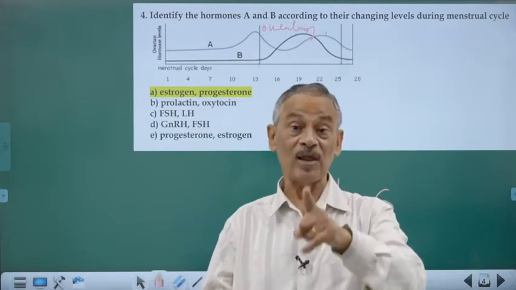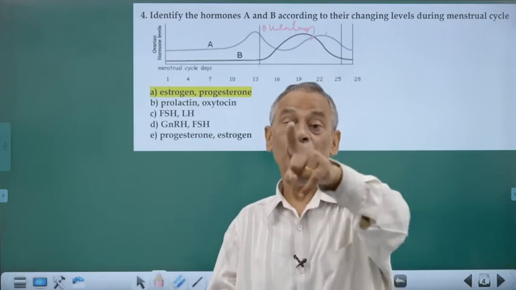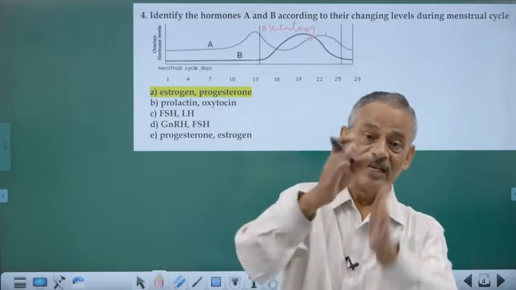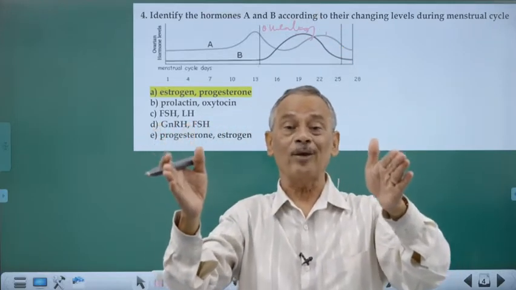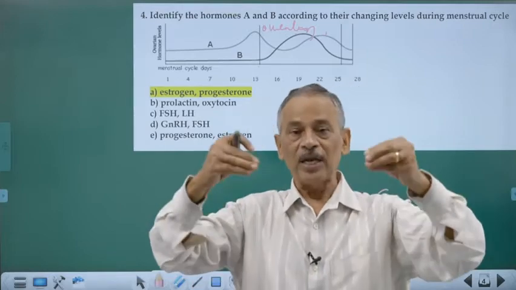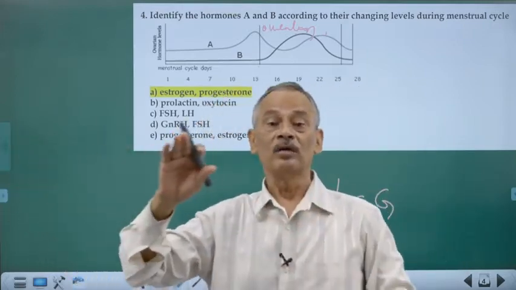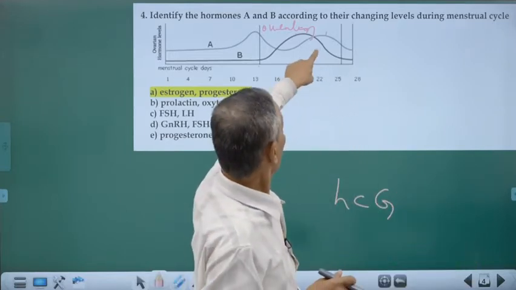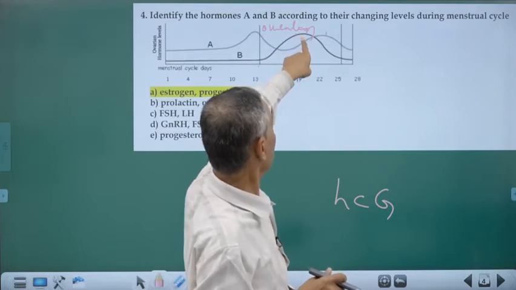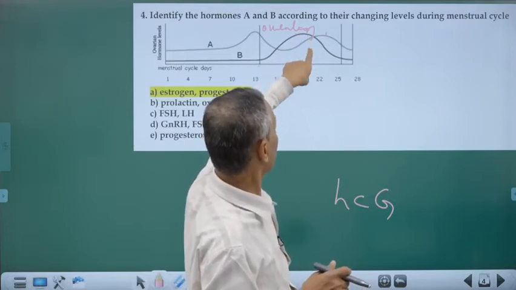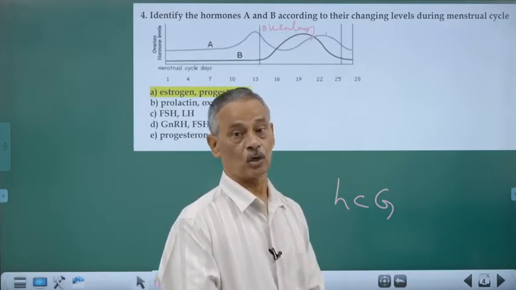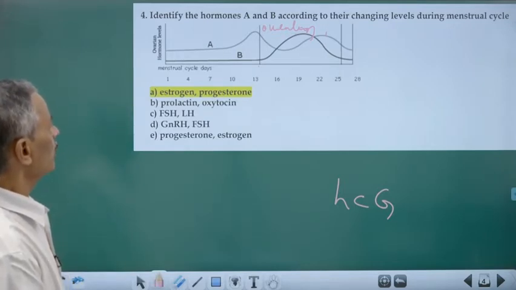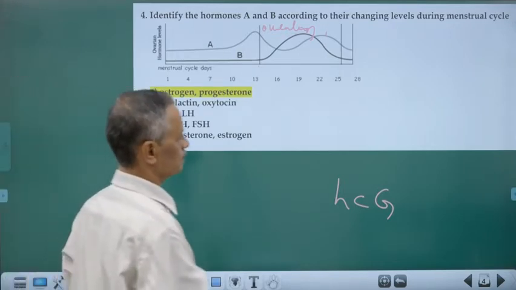So the progesterone level decreases after 24th day. And by about the 25th day, when the progesterone level decreases, separation of the proliferated endometrium starts, and that separated endometrium is flowing out by about the 28th day. It starts separation by about the 25th day. So this second hormone, which is having the peak by about 20 to 22nd day, will be the progesterone. Clear? So A should be estrogen, B should be progesterone. Clear?